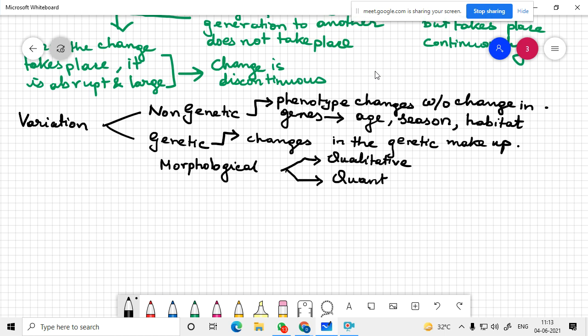More red, less red, something like this. Qualitative means red or white, and quantitative can be more red, less red, very less red. The other change can be cytological. Change in the chromosome number, you can find these changes, and it can be physiological. Changes in the physiology can be seen.